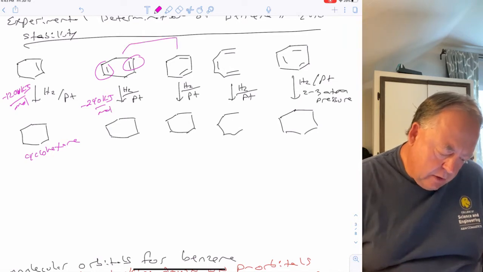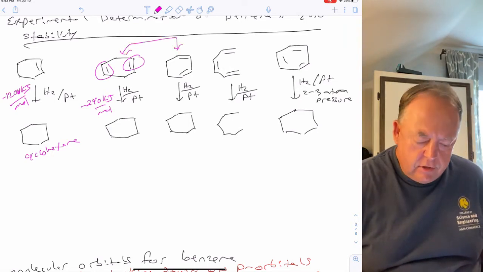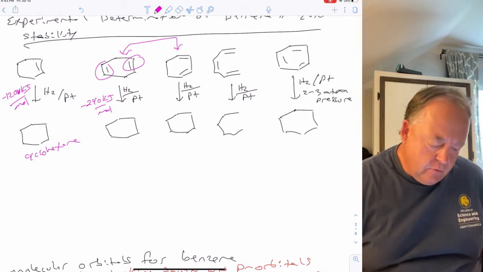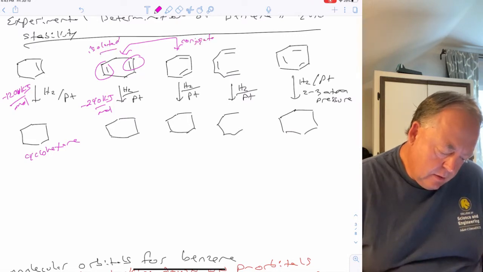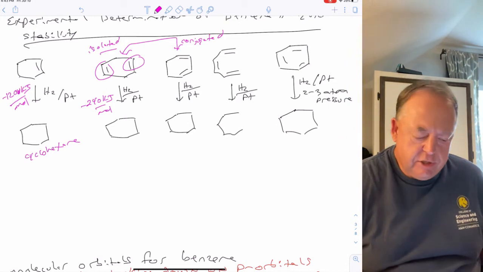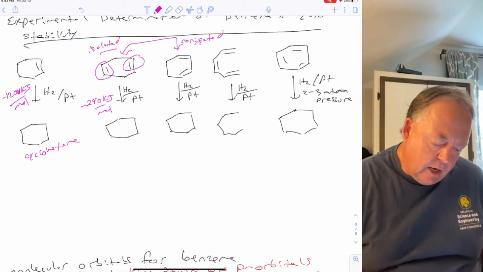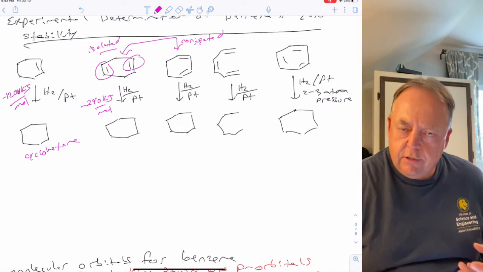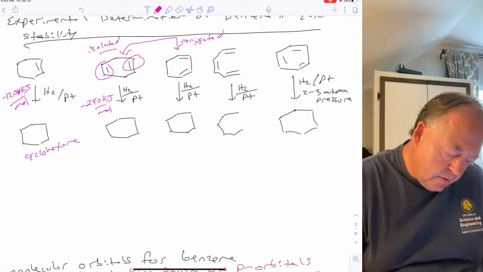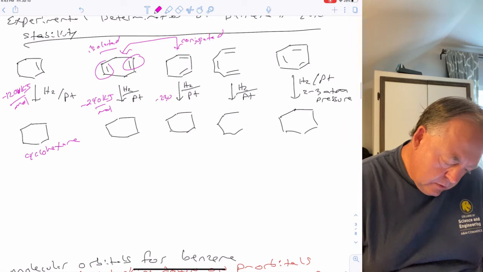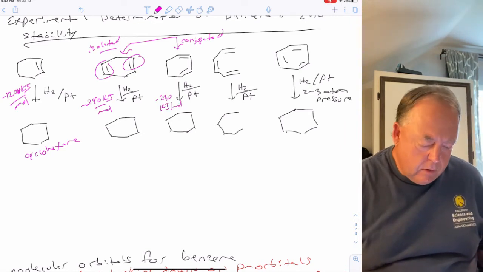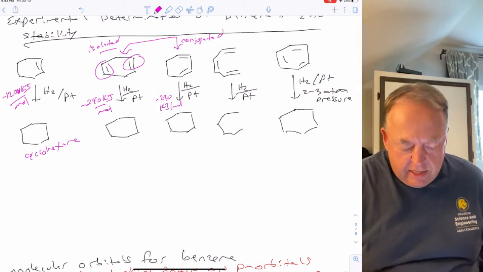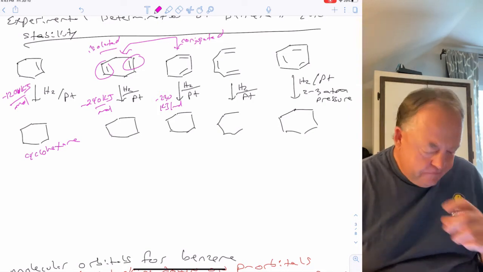And if we compare these two molecules, so two dienes, and they're both disubstituted, but the difference would be these double bonds are isolated, and these are conjugated. So which should be more stable would be the conjugated one. So the conjugated one's more stable. It should release less energy when it's hydrogenated, and that's what's found. So that only releases 230 kilojoules per mole. So adding that conjugation gave it 10 kilojoules per mole stability.